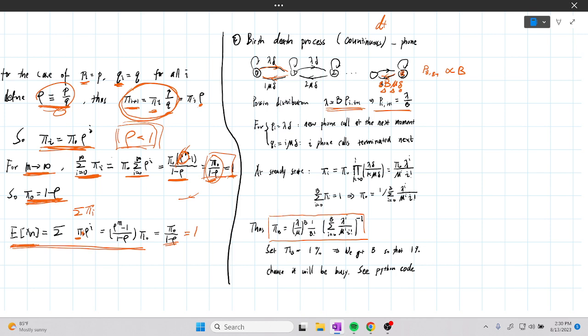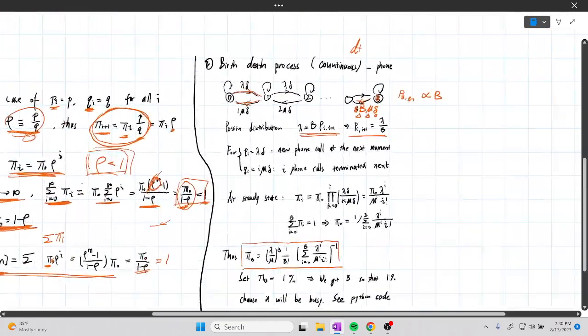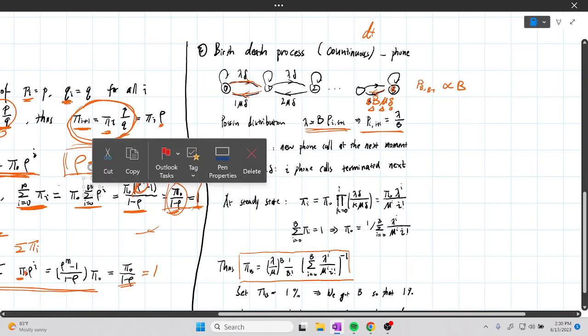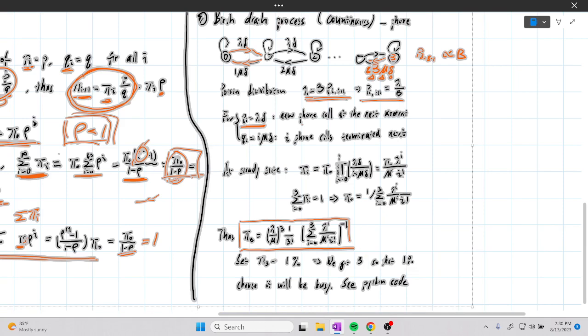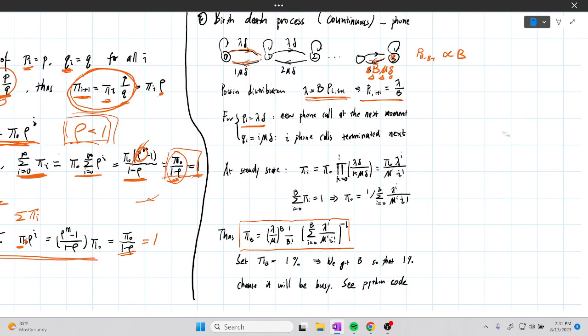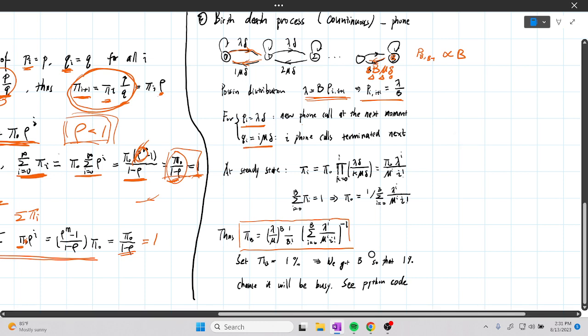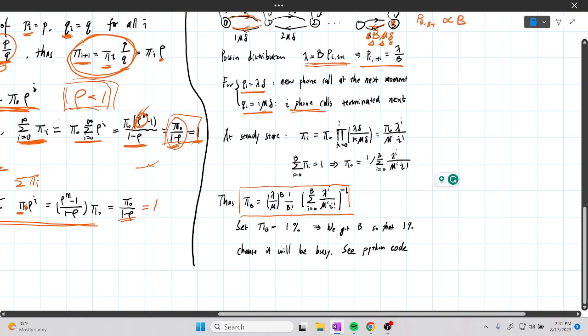Hopefully I remember. So learning from the discrete case, we have pi, P equal to lambda delta, and qi equal to I mu delta. Mu is a factor. So I phone calls will be terminated next.